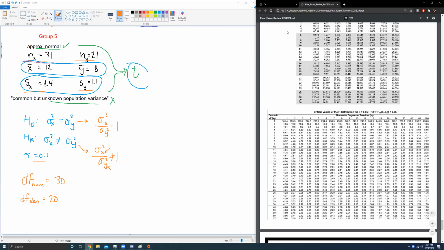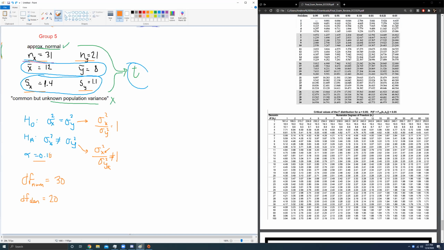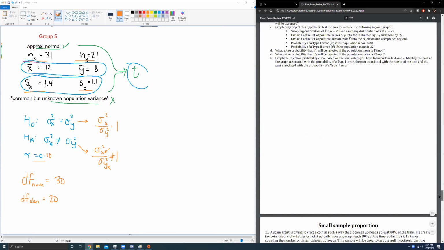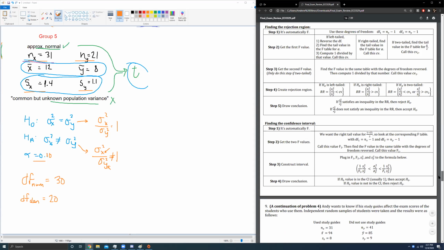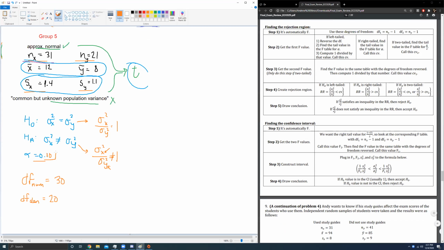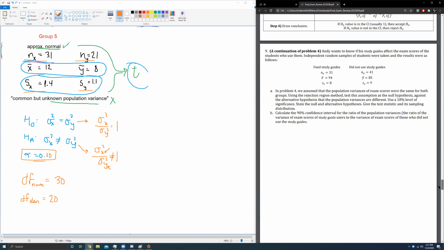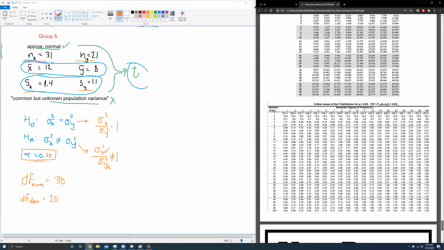Now you might be thinking, Andy, how are we good with alpha equals 0.05? After all, this says alpha equals 0.10. How can you tell me this is the okay table? Because when we go back up to the two variance question, we want the F table for alpha over 2. And since our alpha value is 0.10, alpha over 2 would be 0.05. So this is actually the one we want. So we're in the right table. Otherwise, I'd have to go look one up. Make sure you're paying attention to the right table, though.